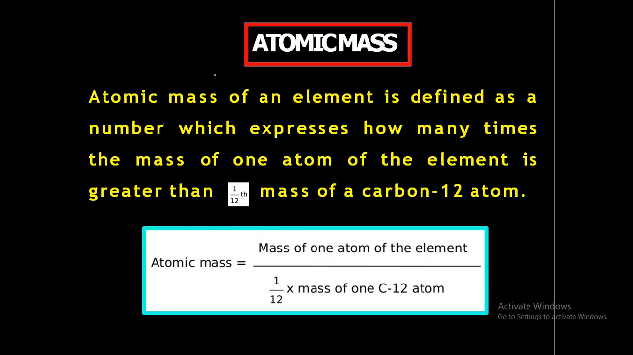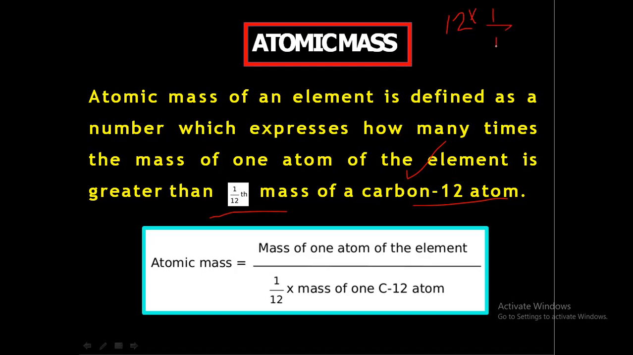And what is atomic mass? It is the mass of an atom, right? The atomic mass of an element is defined as the number which expresses how many times the mass of one atom of the element is greater than 1/12th the mass of a carbon-12 atom. Actually, atomic masses were expressed in terms of carbon-12. So we can say that atomic mass is the mass of an atom, or we can compare it with the mass of a carbon-12 atom, and it expresses how many times the mass of one atom of the element is greater than 1/12th the mass of a carbon-12 atom, and the carbon-12 atom has a mass of 12.